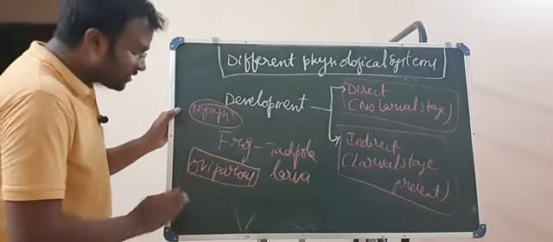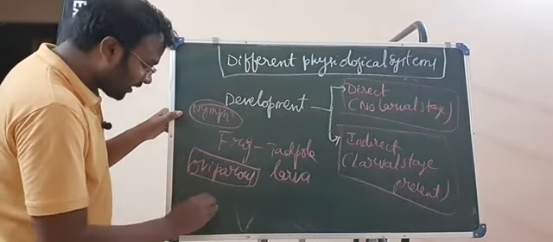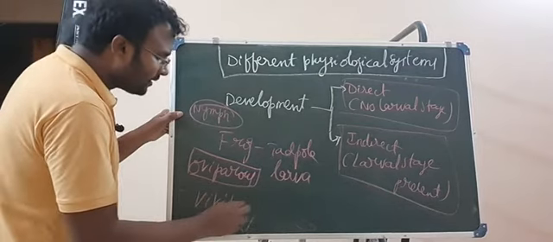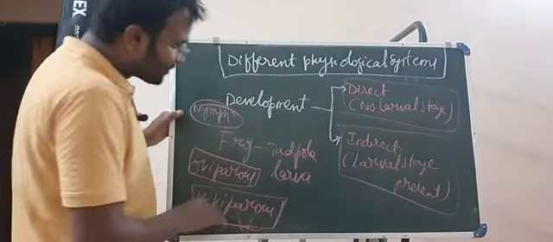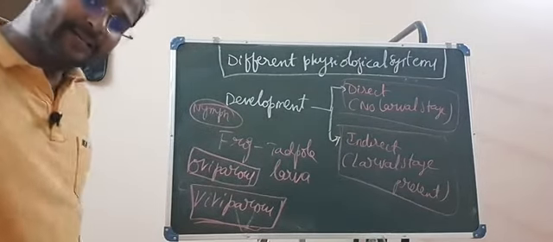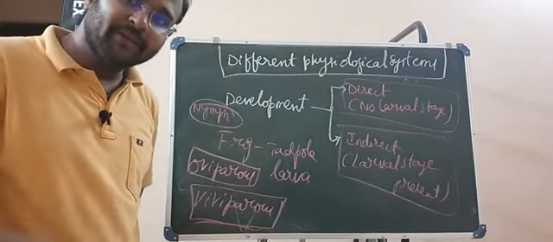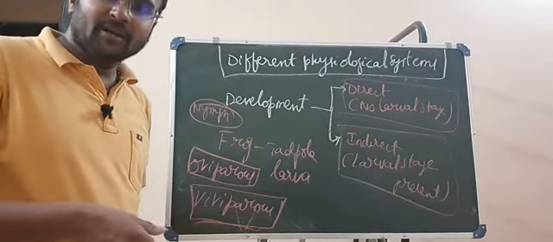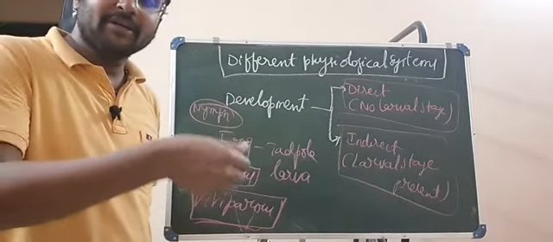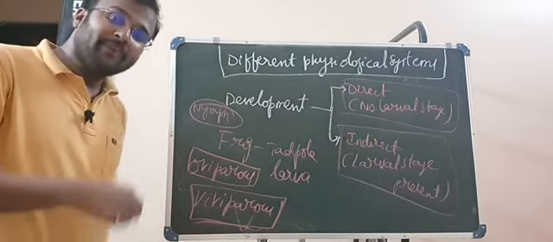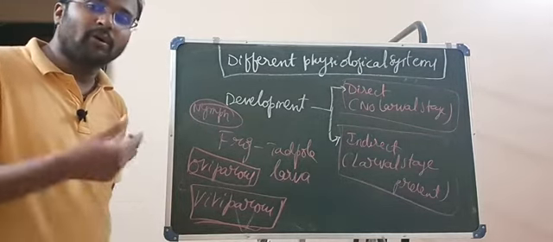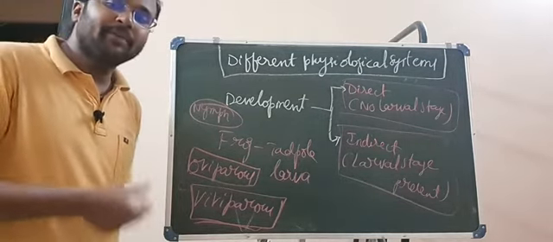The organisms which give birth to the young ones are known as viviparous. In viviparous organisms, a placental connection is there between the mother and the baby. The umbilical cord, a part of the placenta, is present between the mother and the baby, where the mother supplies food, oxygen, etc. to the baby through this placenta.